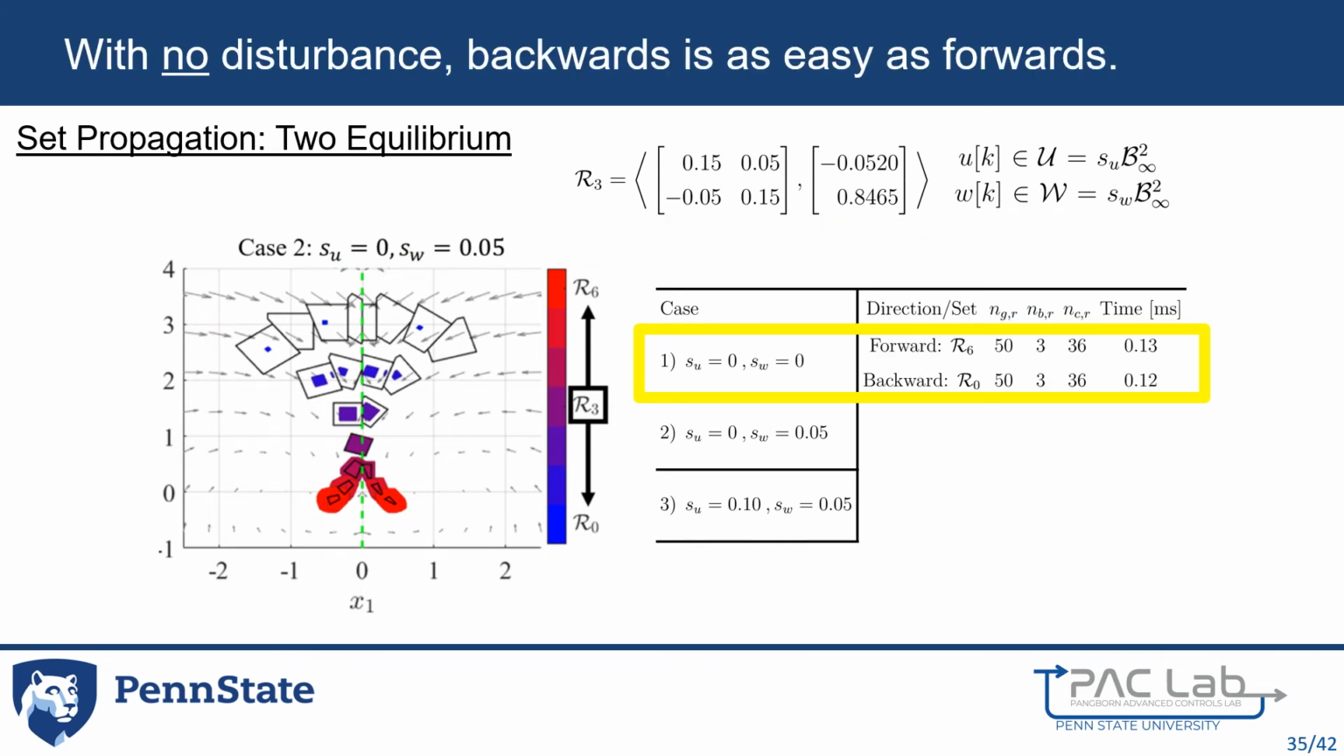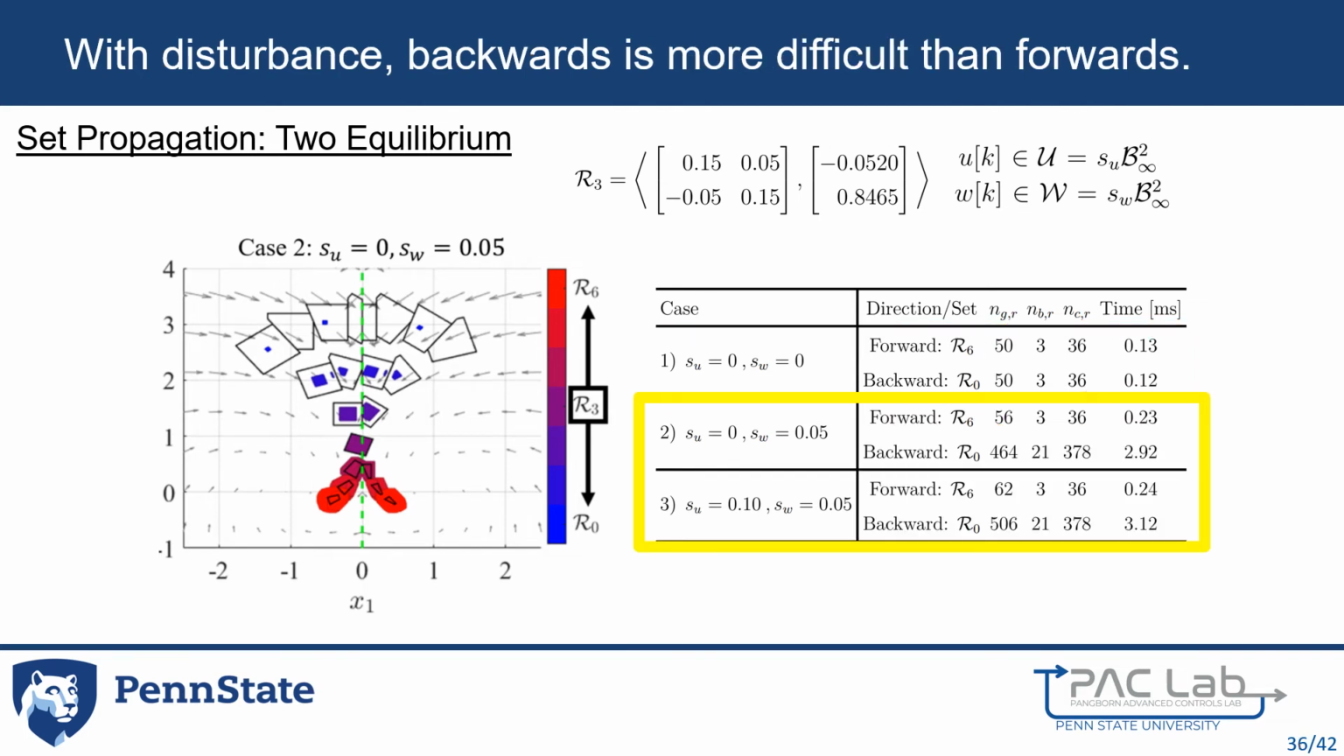For case 1, when there is no disturbance, forward and backward reachable sets have identical memory complexity growth and computation time. When a disturbance is present, backward reachable set memory complexity grows exponentially, while forward reachable sets grow linearly, and computation time significantly increases for backward reachable sets due to the Minkowski difference.